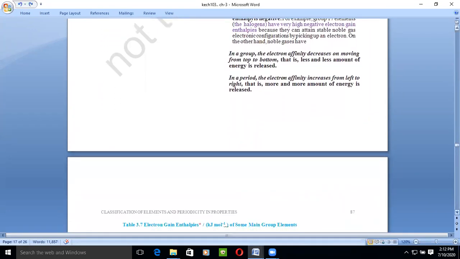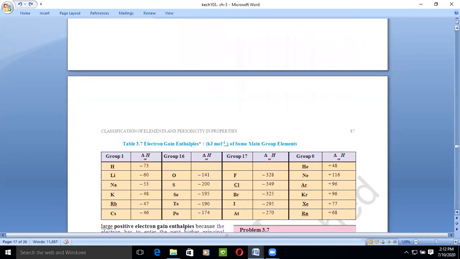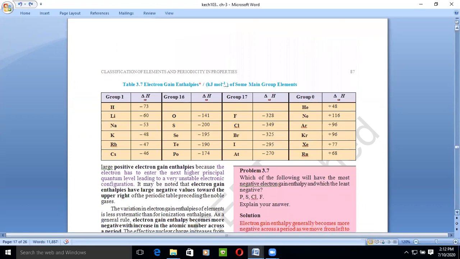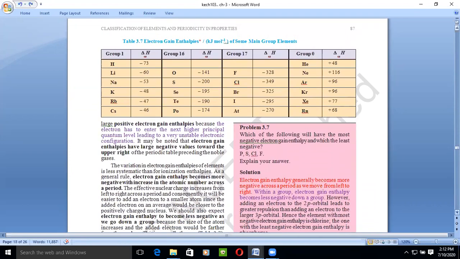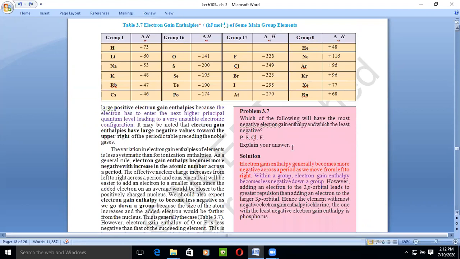Okay, so we have talked about the halogens. What will happen? They just pick one electron and attain the noble gas electronic configuration. But when we talk about the noble gases, they have large positive electron gain enthalpy. Halogens have large negative electron gain enthalpy. And the noble gases have large positive electron gain enthalpy because the electron has to enter the next high energy principal quantum number, leading to a very unstable electronic configuration.